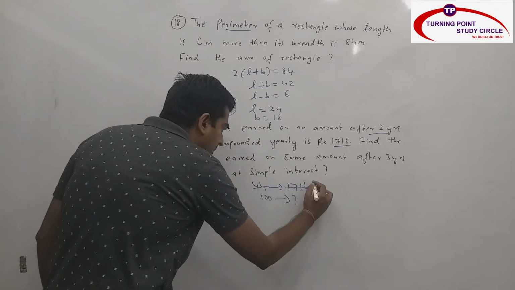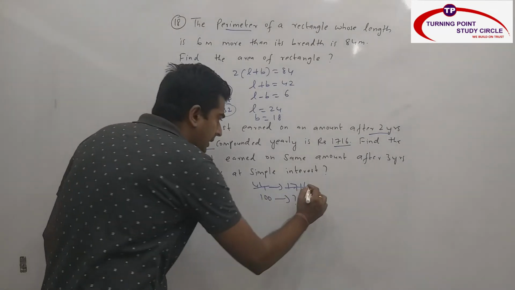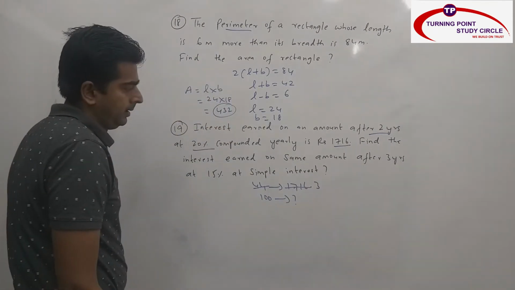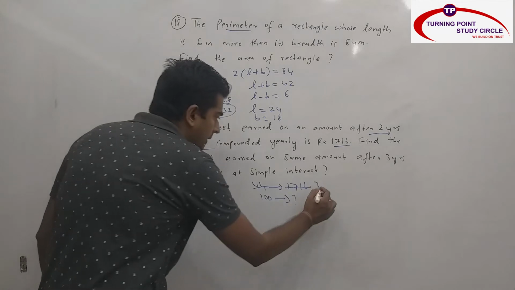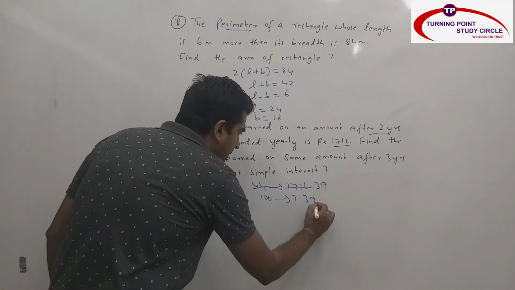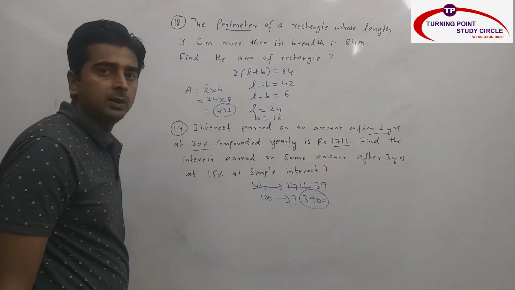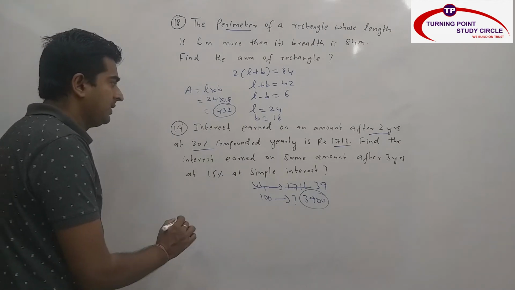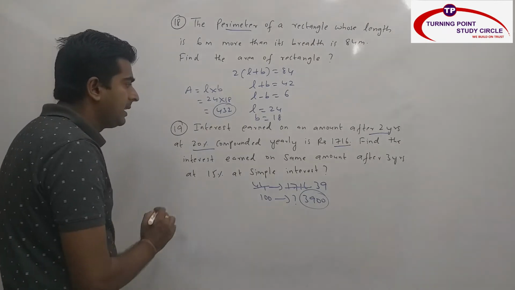So this is how many times? 4 times is 176, 3 times is 132. 132 it will go 396. So 9 times. So this is 3900. My principal is 3900. Now with the same principal, I need to calculate simple interest.